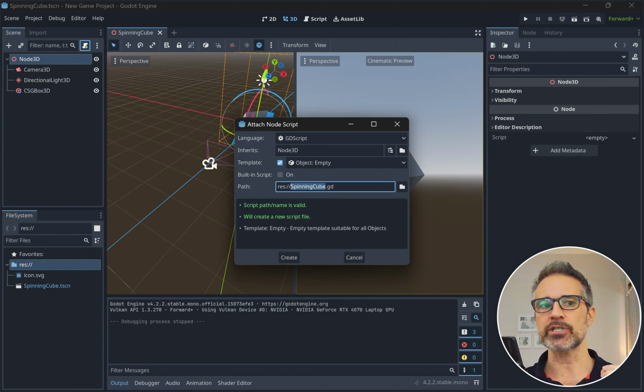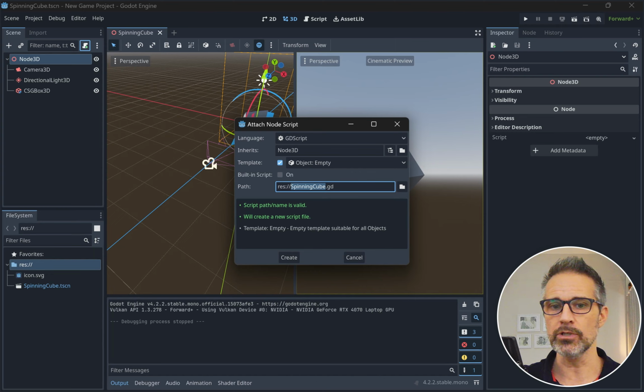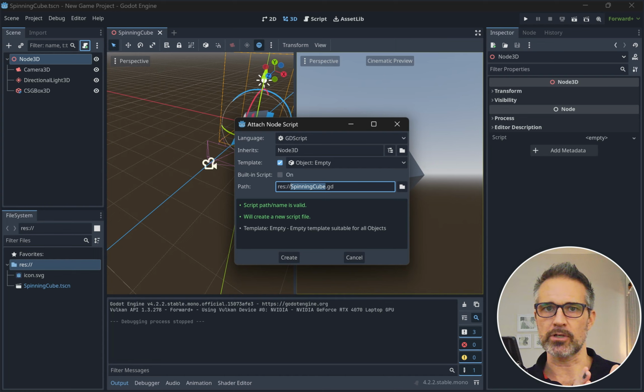The other consideration is that when I put a custom script on a node, the class that I start coding has to extend whatever type that is. So for example, here I am sitting on a node 3D node, and that means that when I put a custom script on here, it's going to extend node 3D. In Unity, it's a bit different. You're not actually scripting nodes, you're scripting components that sit on game objects, and everything extends mono behavior in that case. Here in this case, you extend the particular node type you want. So just a different consideration there, but let's take a look.